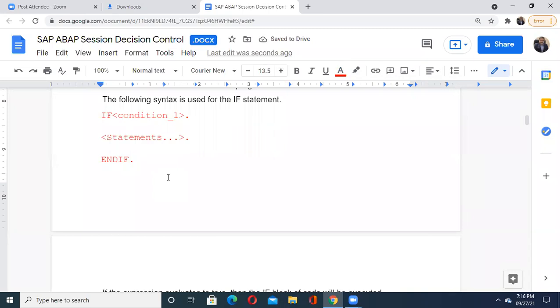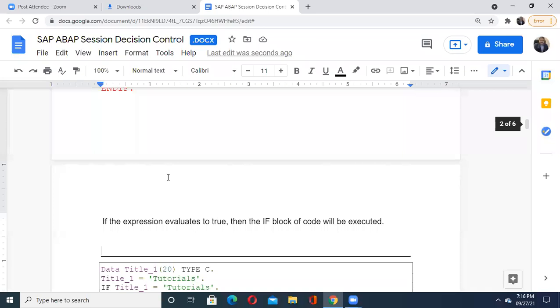Now just be careful. Here we are writing just one condition, but you can write n number of conditions in that if header itself. If the expression evaluates to true, then the if block of code will be executed. This is very common. Everyone knows that when the condition or expression written along with the if statement is true, then only that if block of code is executed.